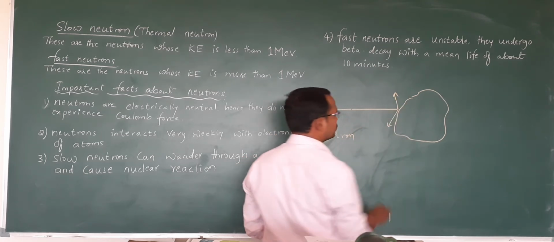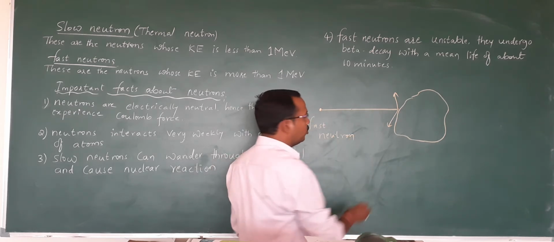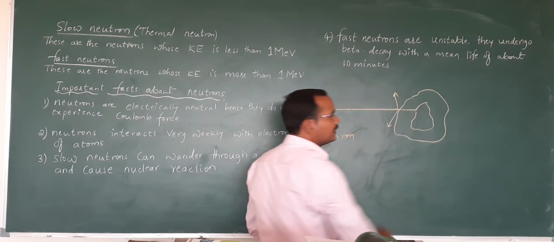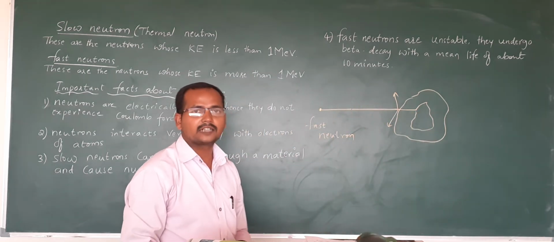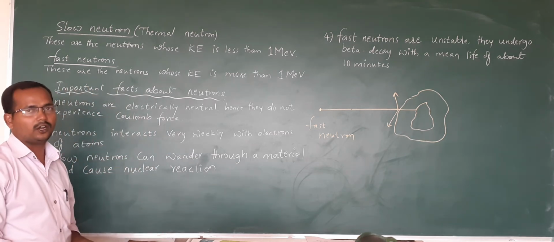That's why we have to choose a slow moving neutron whose kinetic energy is less than 1 million electron volt. Then it can go inside the nucleus and wander in the nucleus, which creates the reaction. That's why we have to use a slow moving neutron, right?